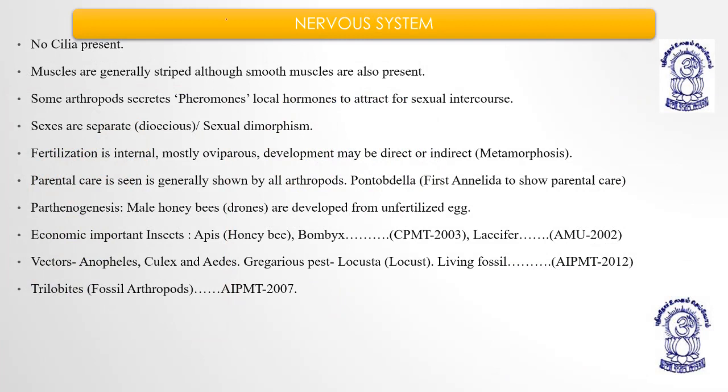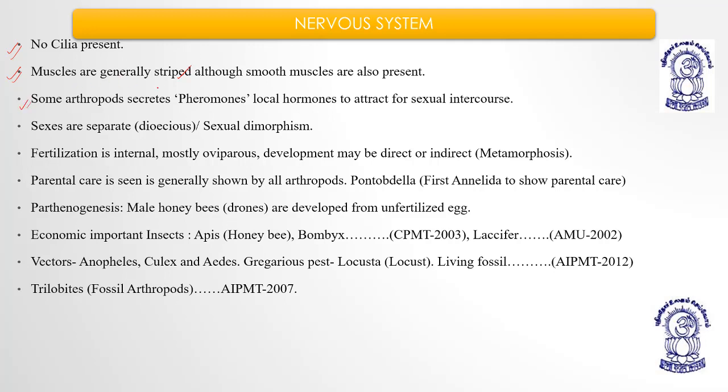Now most importantly, arthropods don't have cilia at all. No cilia is present. And the muscles: previously annelids had smooth muscle fibers, but arthropods have smooth muscle as well as skeletal muscles, meaning striped muscles, along with the smooth muscles. Striped muscles basically help them to move their jointed appendages for locomotion.